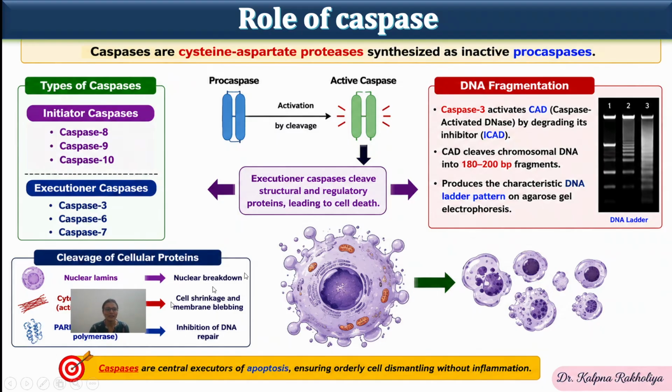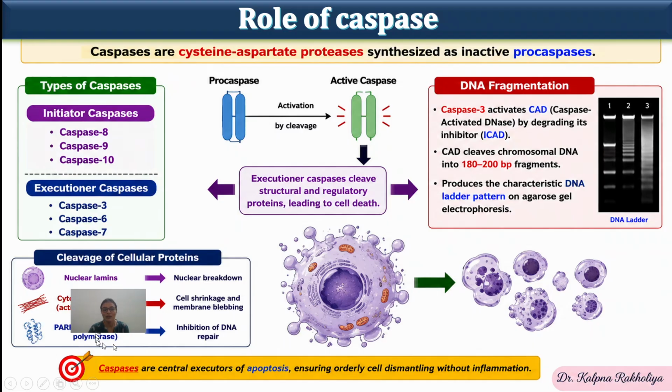Other caspases are involved in breakdown of cellular proteins. In the cell, the nuclear lamin is involved in nuclear breakdown, and cytoskeleton proteins like actin, keratin, and fodrin are broken down so that the cell shrinks and membrane blebbing occurs.